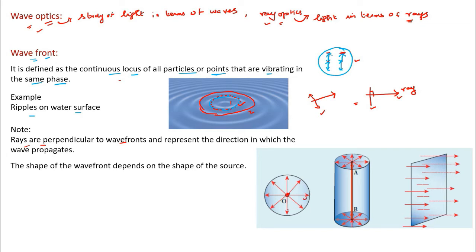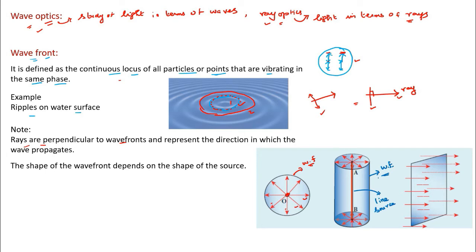These are the rays. This is the wavefront. Similarly, if it is a line source or extended source, this one is the extended source here, or linear source. Then this is the wavefront,